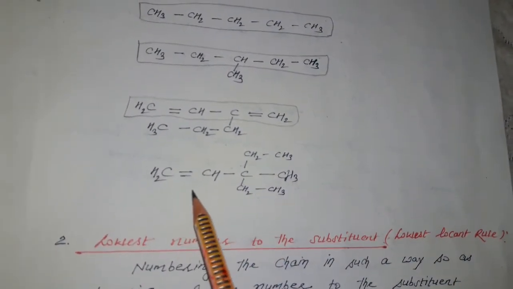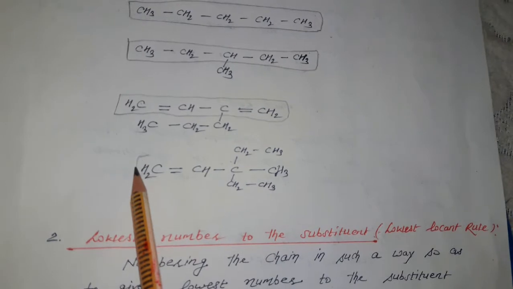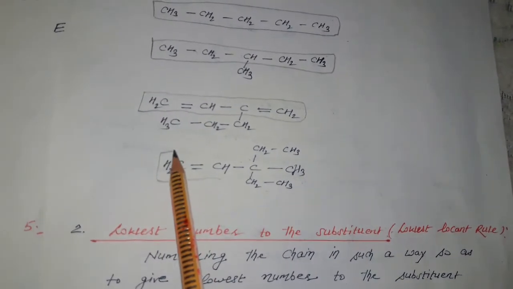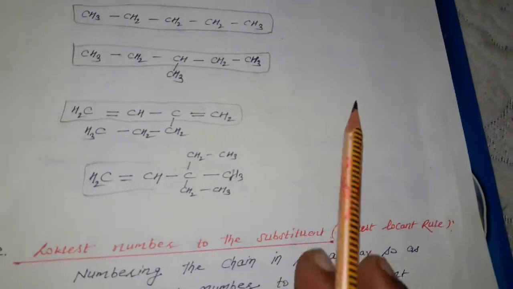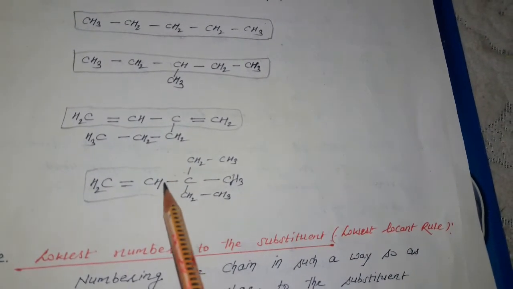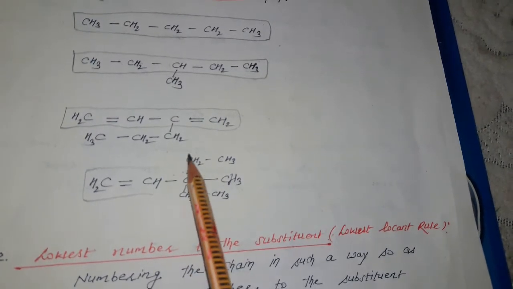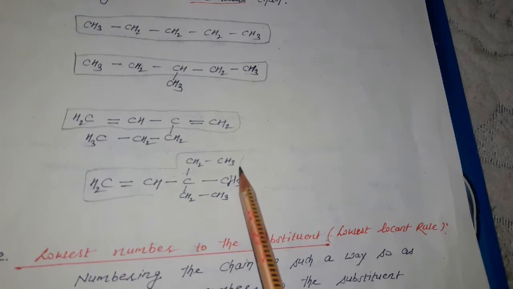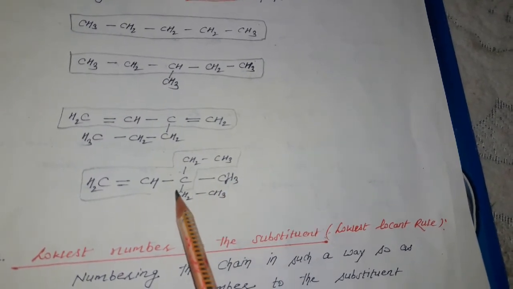Again, first we give preference to the double bond in the selection of chain, and then we see which one is the longest. Both can be the longest part, so for convenience I am taking this part as the longest.